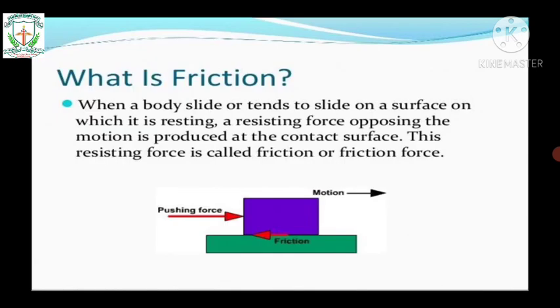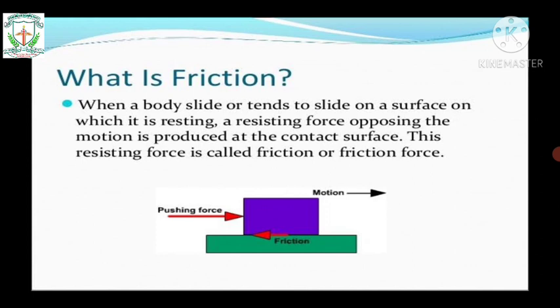So, the definition of friction: when a body slides or tends to slide on a surface on which it is resting, a resting force opposing the motion is produced at the contact surface. The resting force is called friction or frictional force. The force of friction is always opposite to the direction of motion.